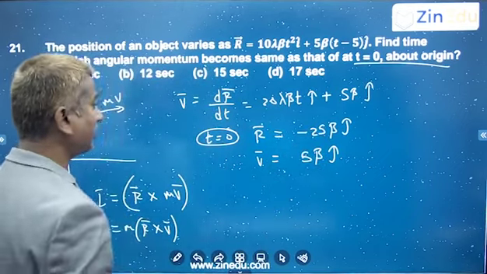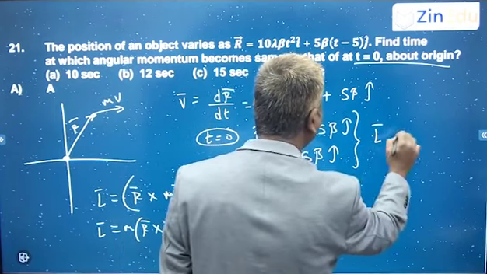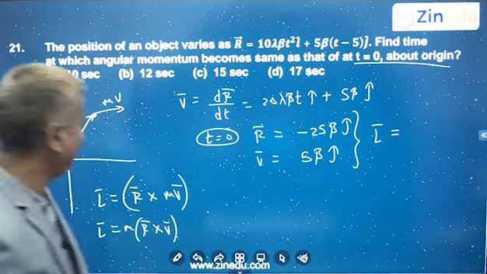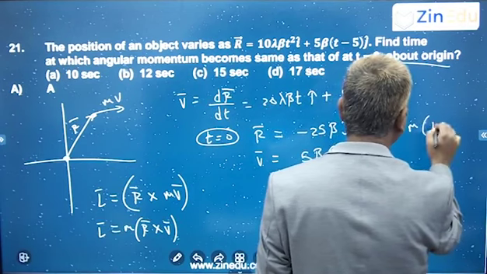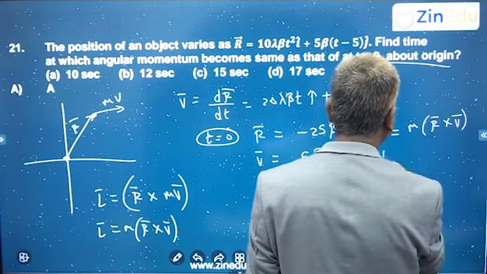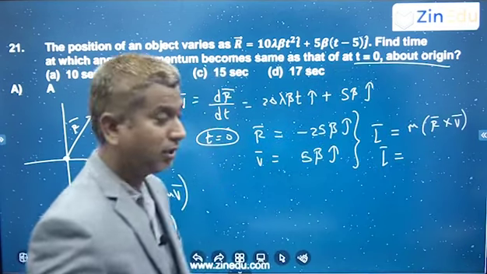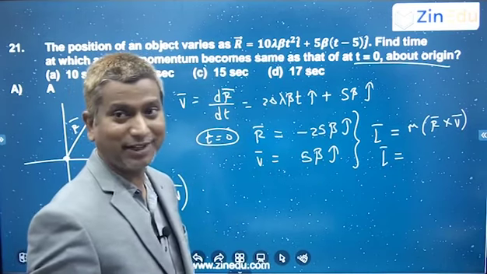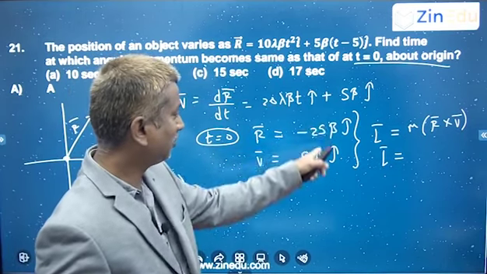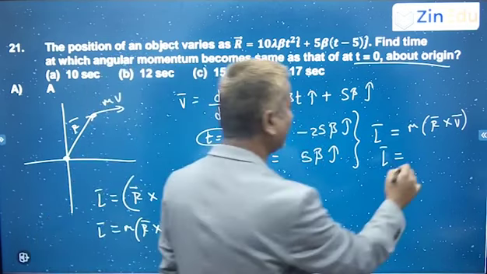So when you take angular momentum, what is angular momentum? m into r bar cross v bar, no? If you take r bar cross v bar at t is equal to 0, both are at an angle of 180 degrees, so the angular momentum is 0.